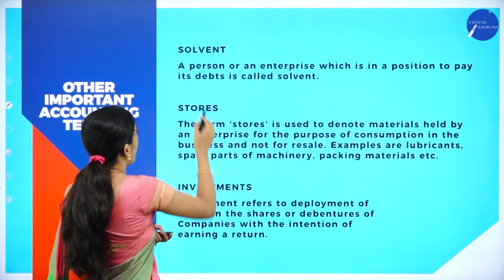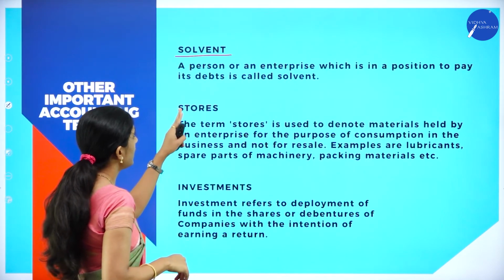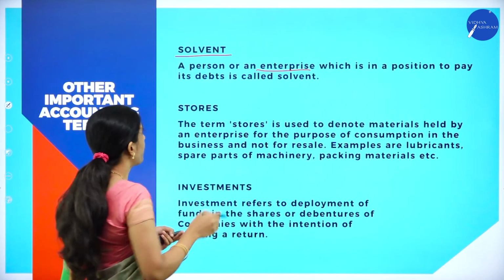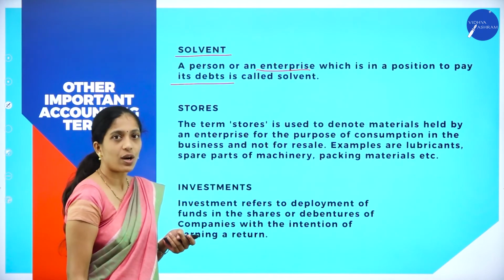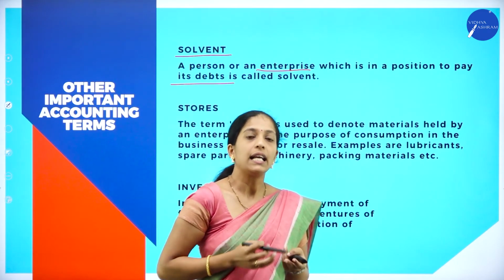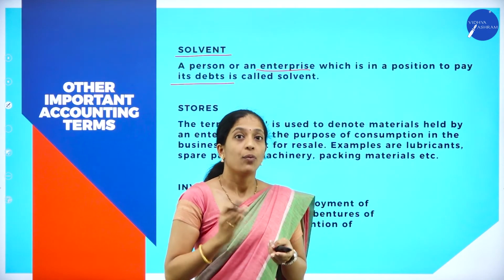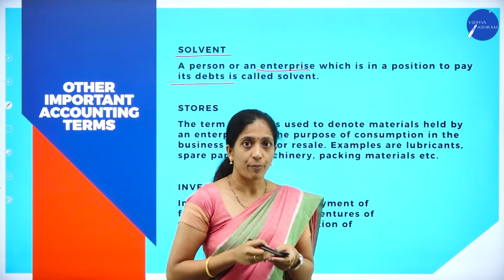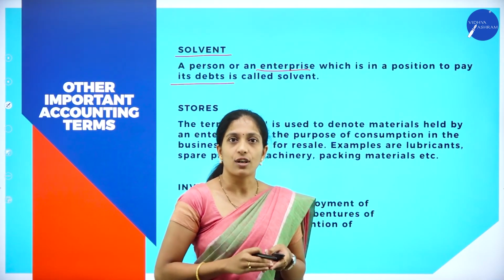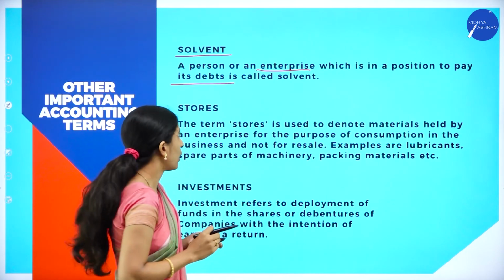Then what is solvent? It is the opposite of insolvent. A person or an enterprise which is in a position to pay the debts is called as what? Solvent. For example, if the organization has borrowed a loan and it is repaying the loan, then it is called solvent. Whereas insolvent, they have borrowed a loan but are not in a condition to repay it. Hope you are clear with solvent as well as insolvent.